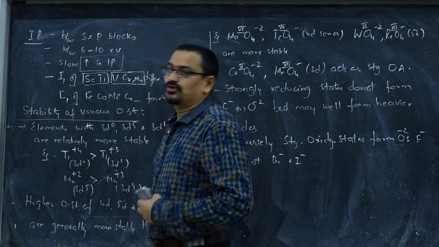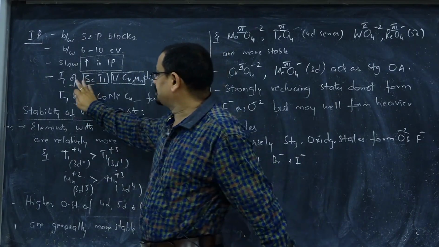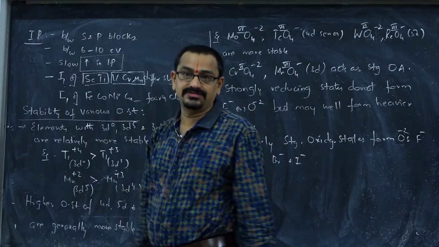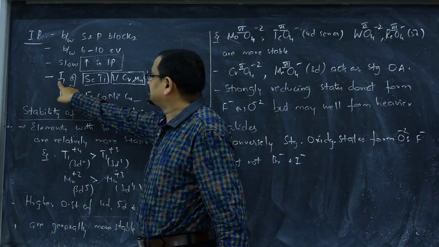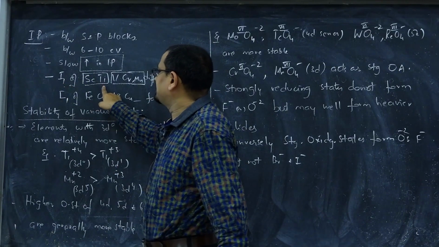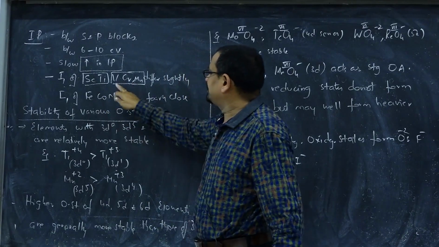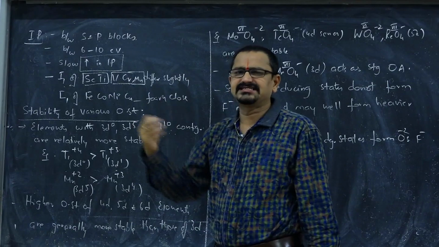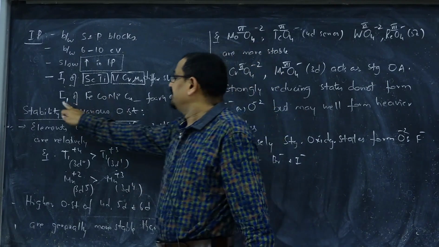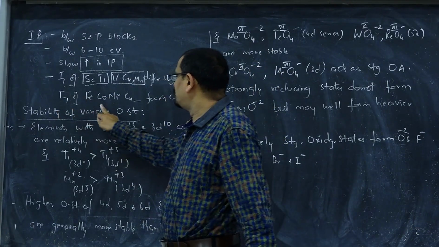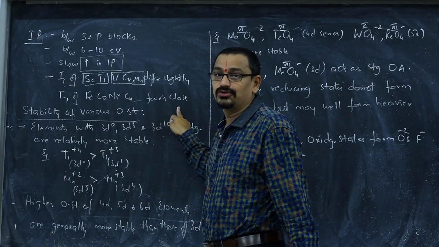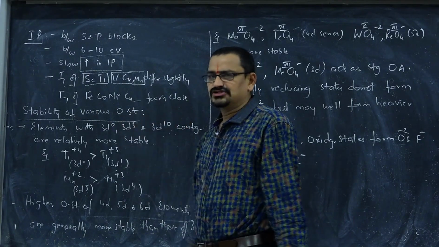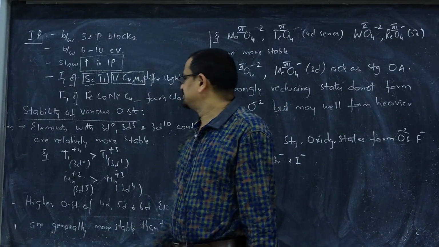One more point to be noticed. These are the questions from NCERT values I'm repeating. First ionization potential of scandium and titanium are nearly same. First ionization potential of vanadium, chromium and manganese are nearly same. Means the very slight difference is there. Similarly, first ionization potential of iron, cobalt, nickel and copper are fairly close to one another. So by looking at the values, one can notice that.